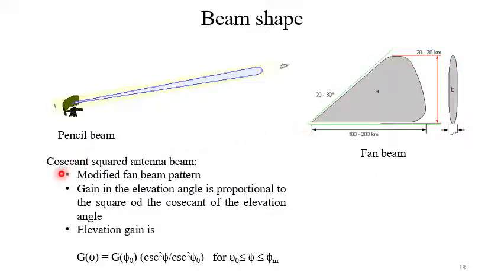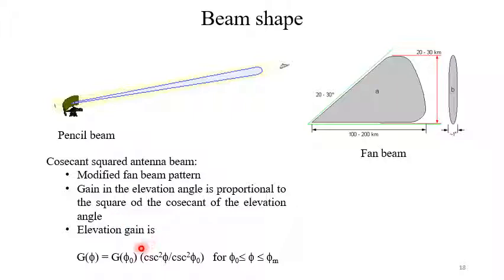Now engineers can modify those fan beams to produce different shapes, like the cosecant squared antenna beam. It is basically a fan beam but a modified fan beam. So gain in the elevation angle is proportional to the square of the cosecant of the elevation angle.